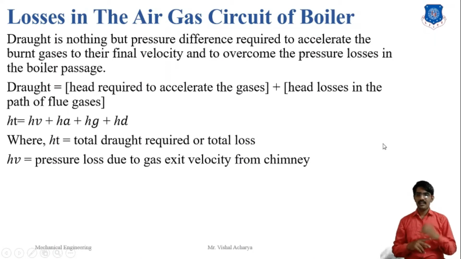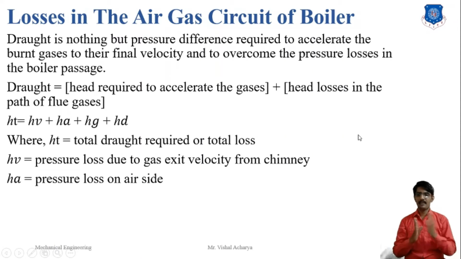Here the gas mixes with the surrounding atmospheric air, so diffusion and mixing are required for some velocity. This velocity loss is called the pressure loss due to the exit velocity. In mathematical terms, we count V square by 2g, where V is the velocity of the exhaust gas.